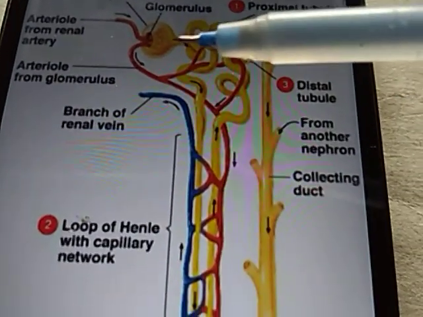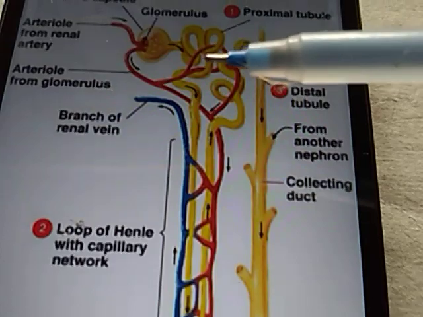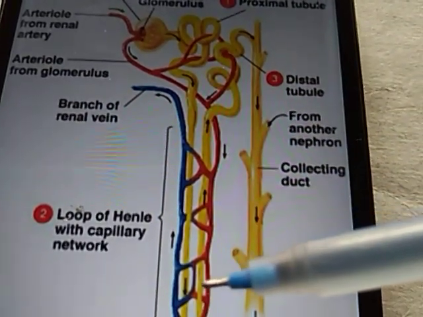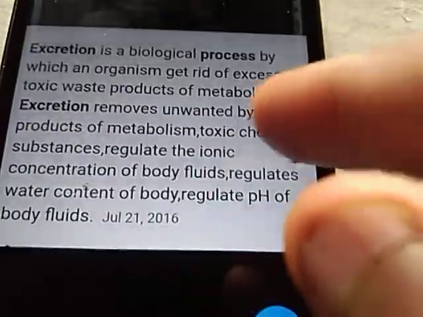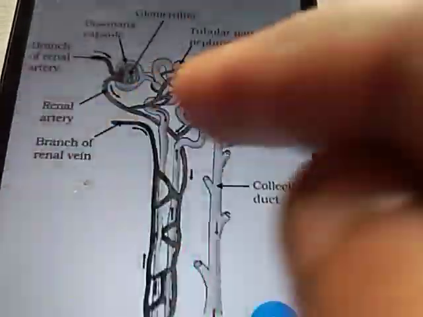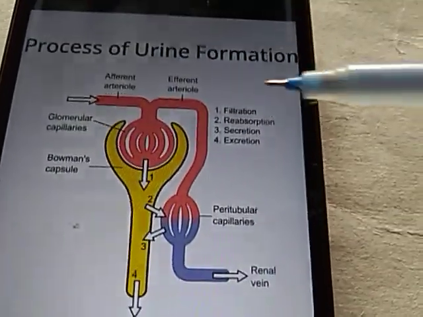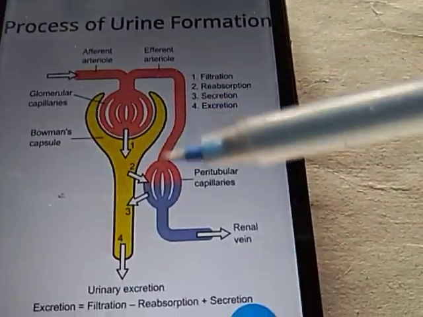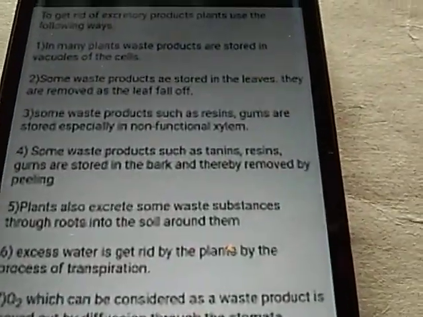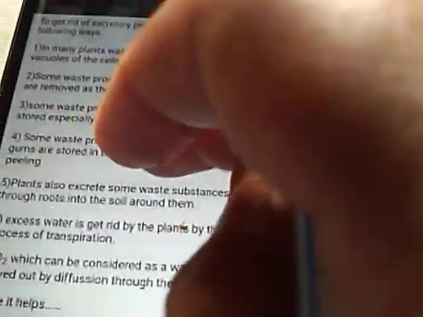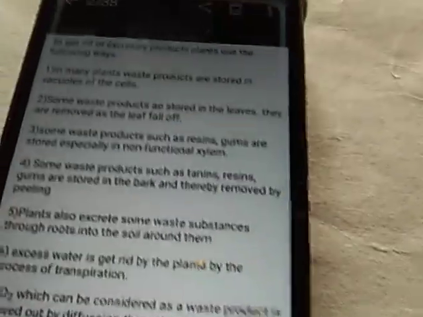So ultrafiltration, reabsorption and secretion are the three steps of urine formation in humans. So the process of excretion you will study here. And this diagram is showing the three steps of urine formation. And after that you will also study in this section the excretion in plants.